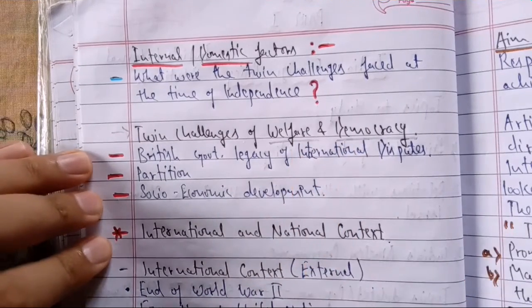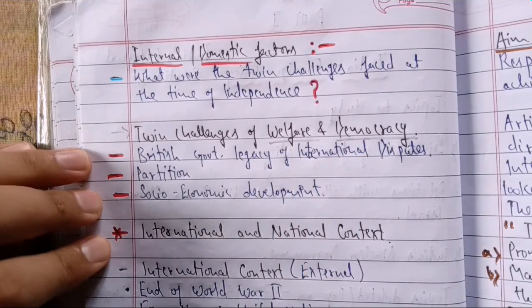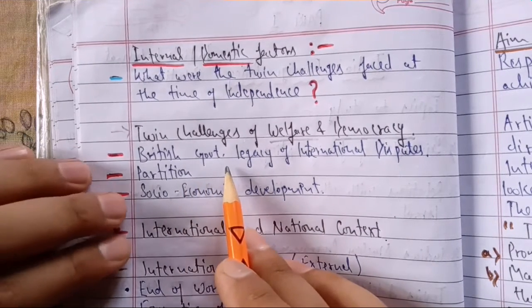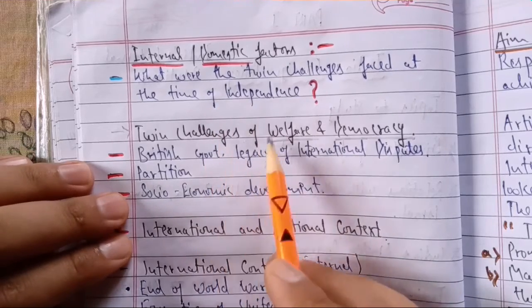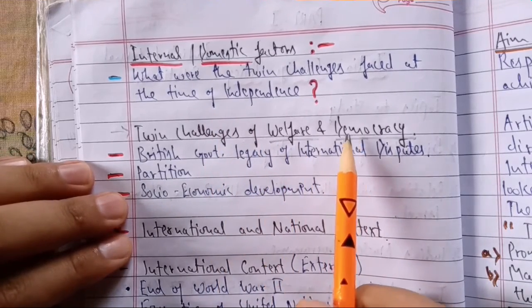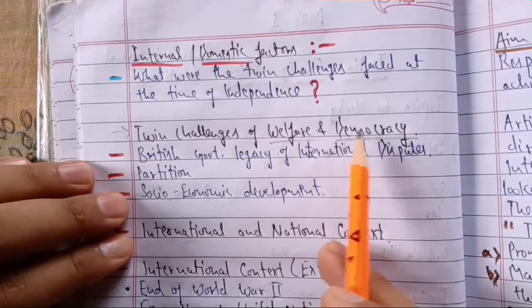Welfare: as we know, India was exploited badly. We had no economic resources to support our population. The British government, and these are the internal problems. This was the first problem of welfare and democracy. Just after independence, we had to focus on these problems.